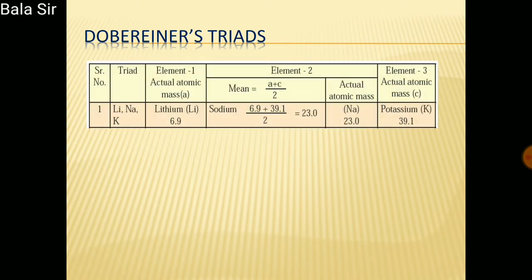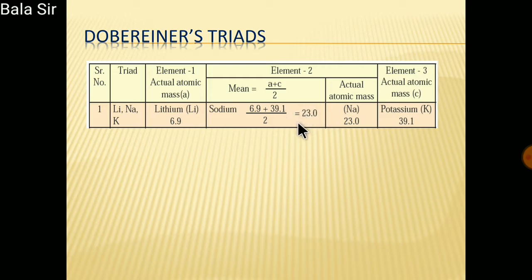So let us see some examples. He made a table. He took 3 elements, lithium, sodium and potassium. The atomic mass of lithium is 6.9. The atomic mass of potassium is 39.1. He took the mean of these 2 elements: 6.9 plus 39.1 comes to 46, divided by 2, you get 23.0.